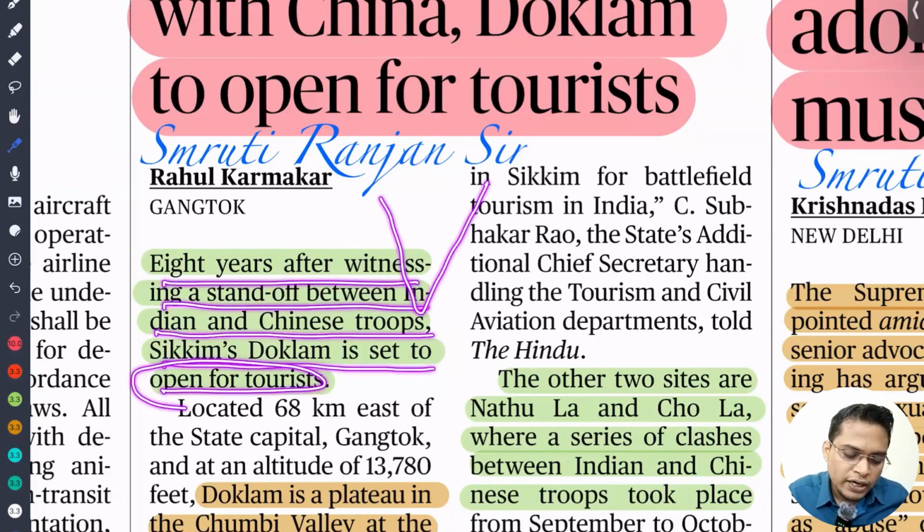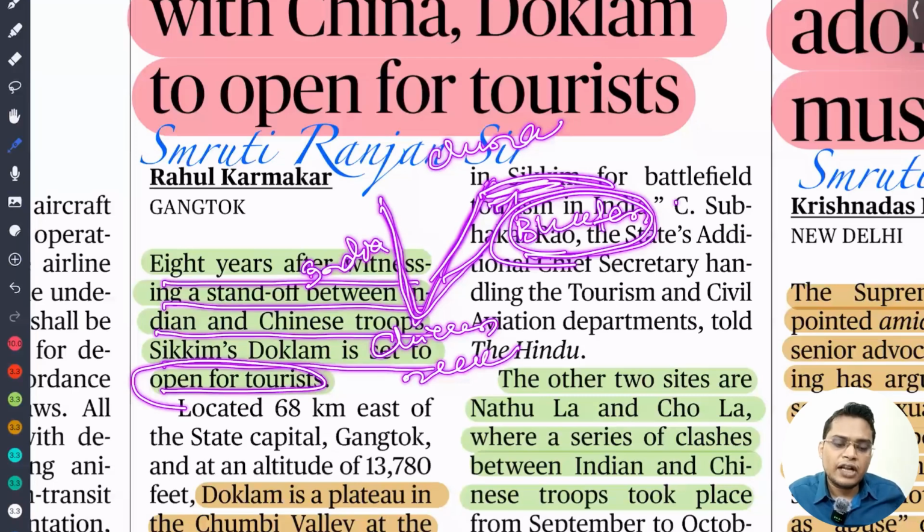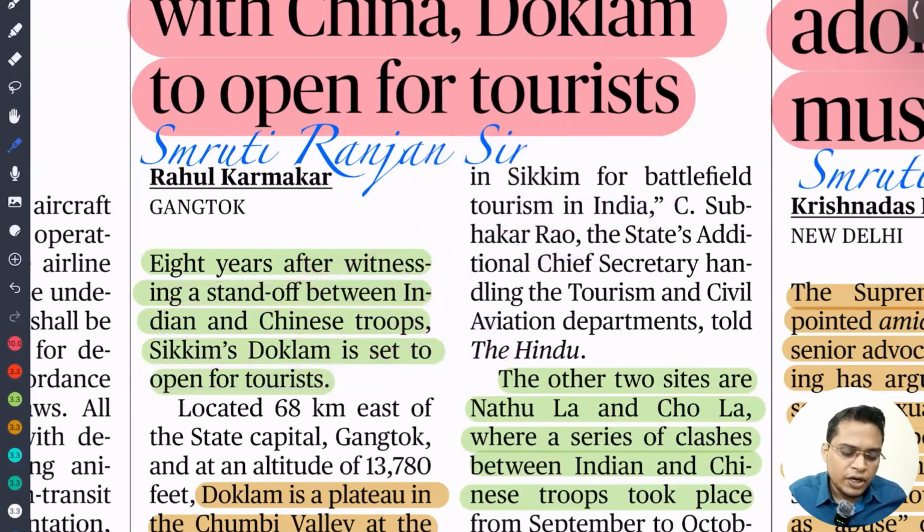So Doklam is located here. It is India, the Chicken's Neck. It is Bhutan. It is China. So it is located near the Chumbi Valley. Here there was Chinese construction going on inside Bhutanese territory. India and Bhutan have an agreement to protect the internal sovereignty of Bhutan. So the Indian army went there and stopped the Chinese construction activity in Doklam.